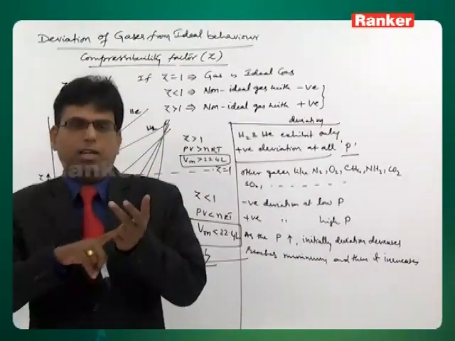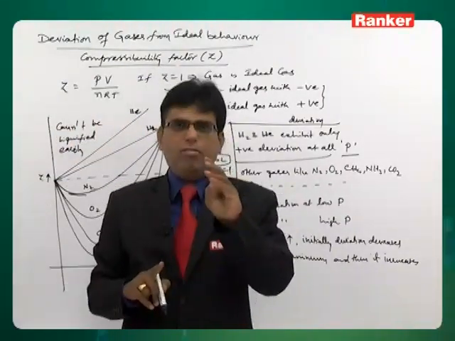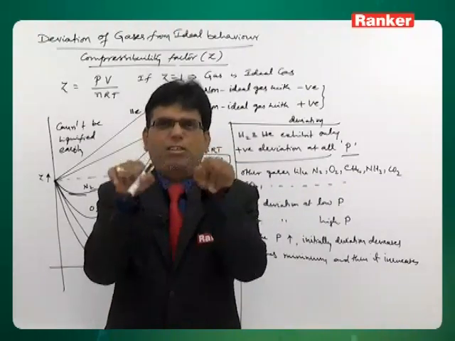So compressibility factor, liquefaction, deviations and volumes are all related to one another.